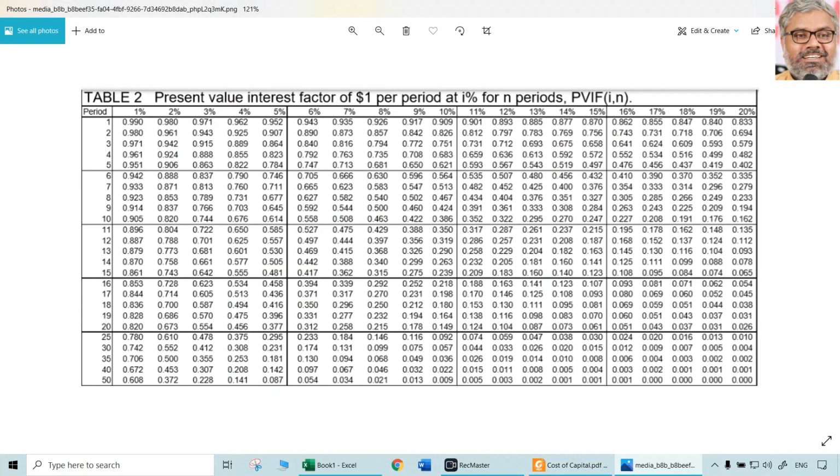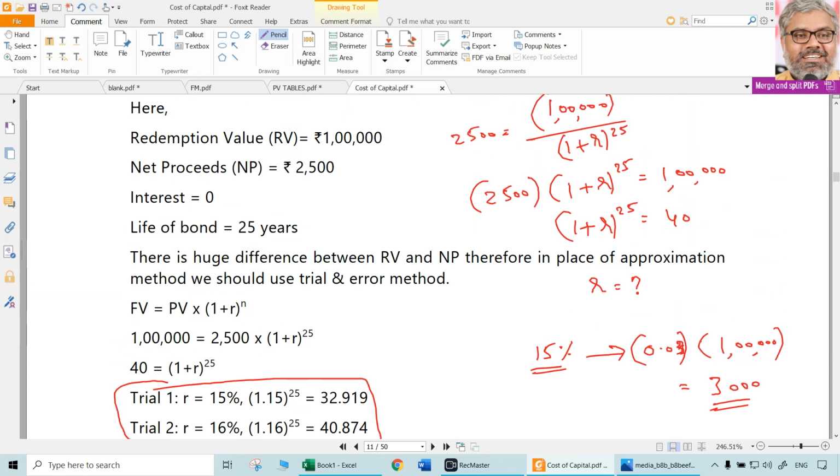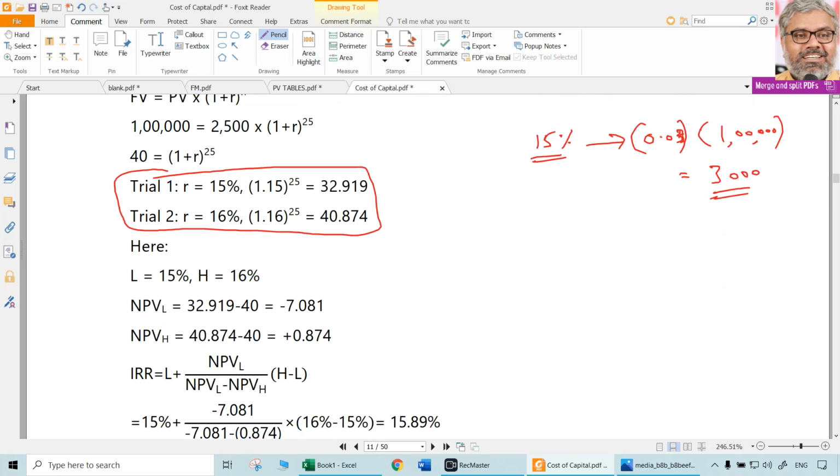So at 15% rate, what is the PVIF for 25 years from the tables? It is 0.03. So 0.03 multiplied with 1 lakh will naturally be 3,000. But 2,500 is the present value of that. So that means there is still an NPV of 500. So at 15% there is NPV of 500.